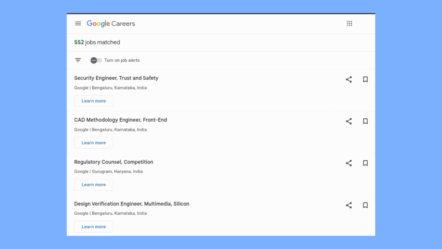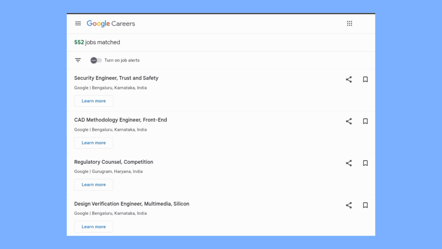Once you click on search, you are going to see this interface. So you will see these many number of jobs have been matched. Now from here there will be multiple jobs that will come up. You have to click on learn more and go through the details of each and every job here. Go to the job description, the salary, whether it's a temporary job, permanent job, full-time job, or part-time, whatever. Go through it properly. After that you have apply button for each job. So whichever you find suitable, you can apply for it.